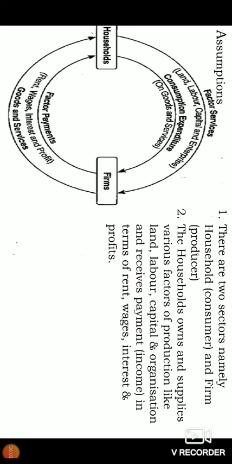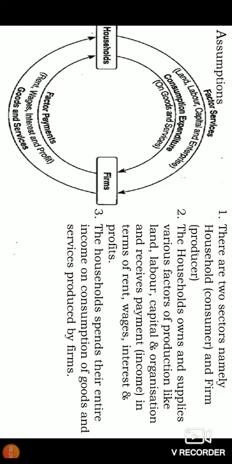Only 2 sectors economy. That is, one household on your left and on the right, the firms. Households are the consumers and the firms are the producers. Households own the factors and also supply the factors like land, labor, capital, organization to the firms and receive payment as income in the form of rent, wages, interest, as well as profits for their factors. They receive this as income. The household spends the entire income.